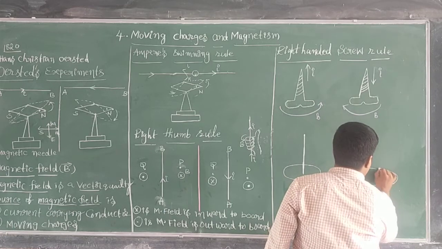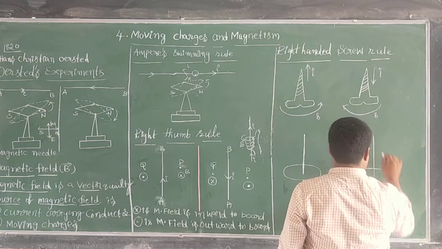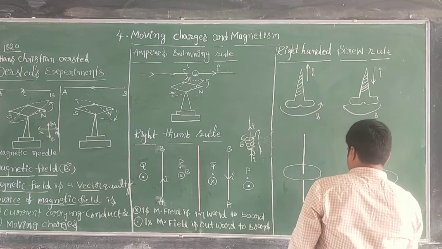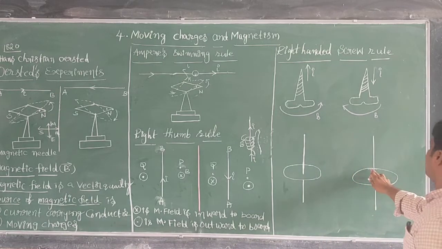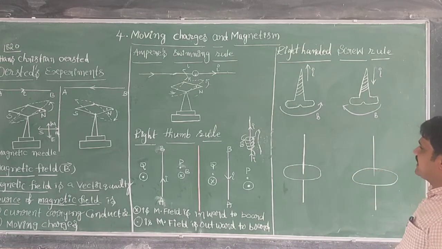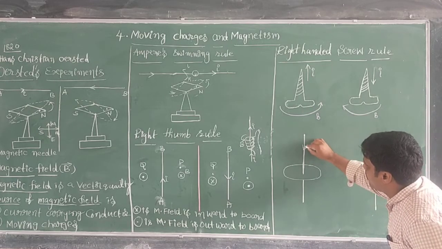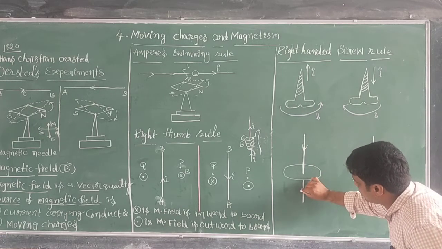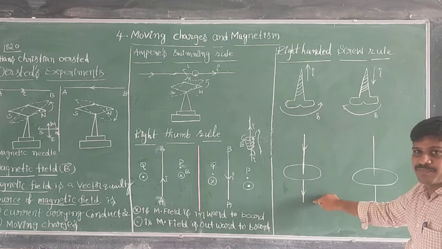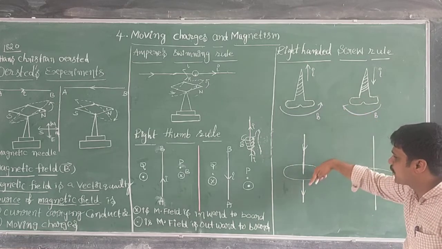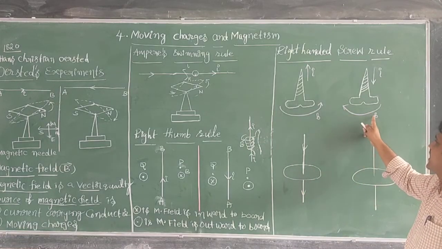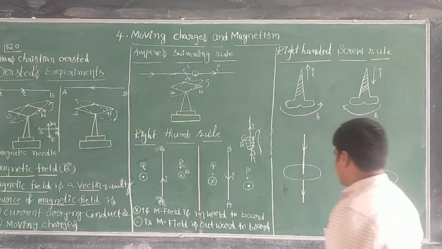Two cases I am going to take here. Suppose the current is flowing from top to bottom. This is top, this is bottom. If the current is flowing in the downward direction, what is the direction of the magnetic field?